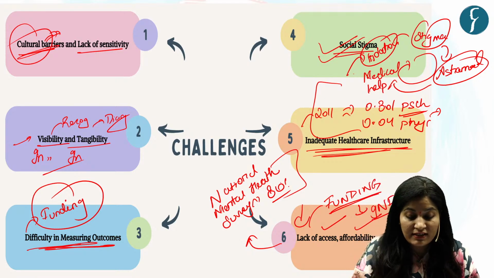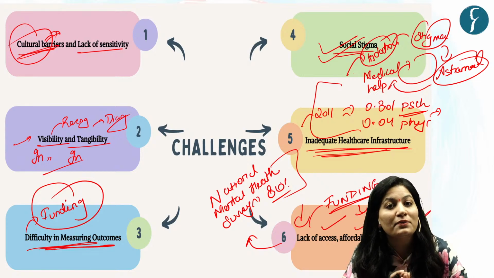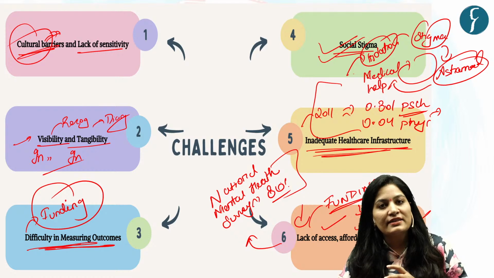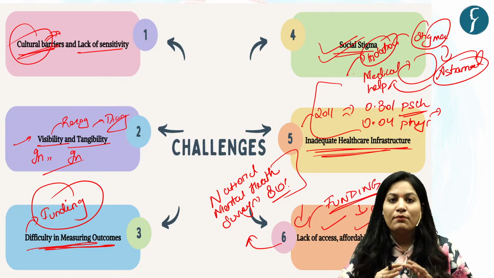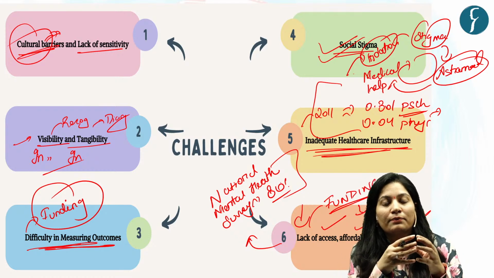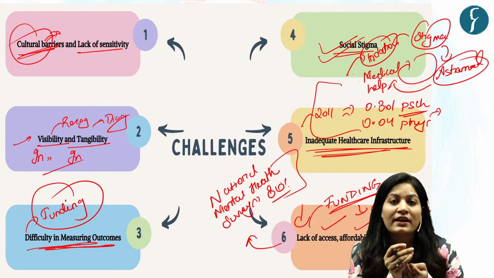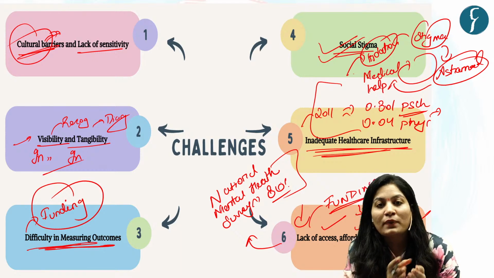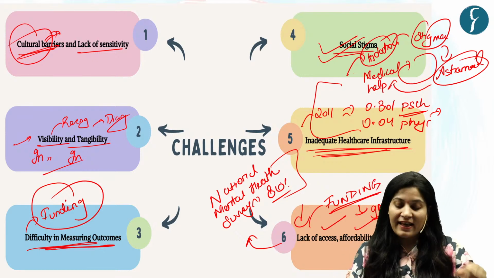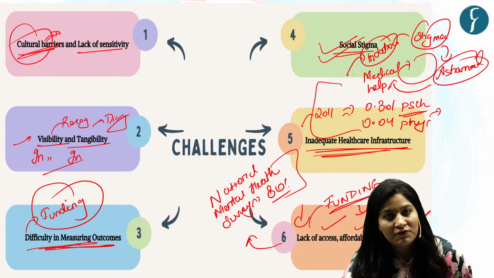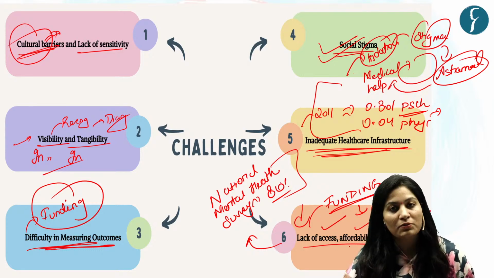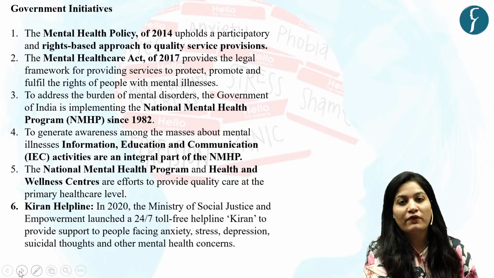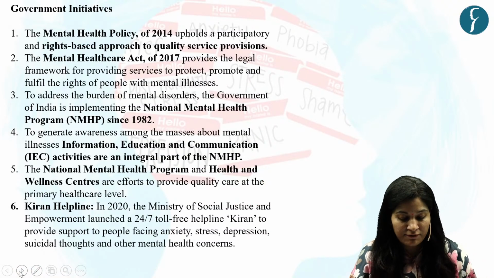Okay. And these are the different challenges associated with mental health in India: cultural barriers, visibility and tangibility, then difficulty in assessment or in finding the right treatment, then social stigma associated with mental health, then inadequate healthcare infrastructure and lack of access, affordability and awareness. Now, the government came up with many initiatives that we have provided in our PDF. You can refer to our PDF.